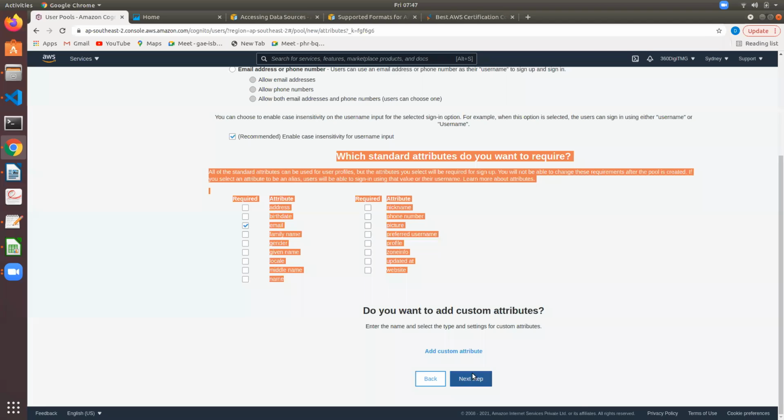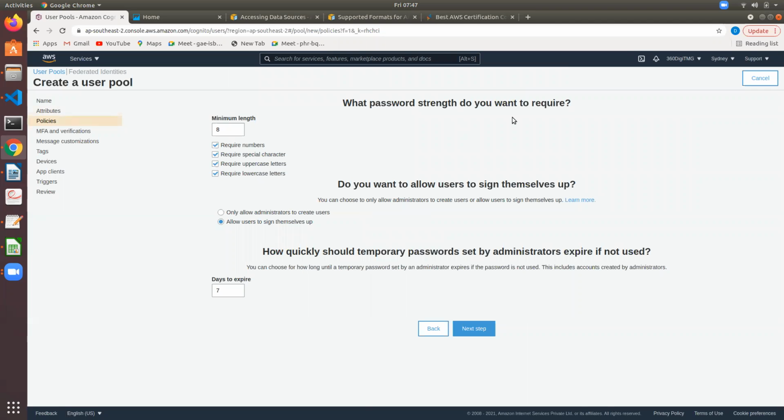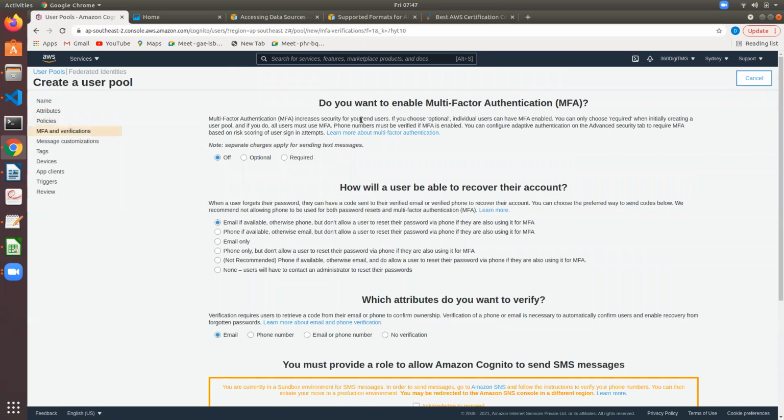Next step, what password strength? You're asking the user to set a password. What is the password strength? Next step, do you want to enable multi-factor authentication? Two-step verification, multi-factor authentication. You can generate OTPs using that, or you can bring other devices, where a digital code will get generated. So you can set multi-factor authentication, or it's optional.